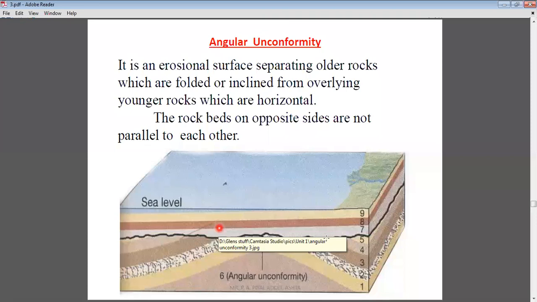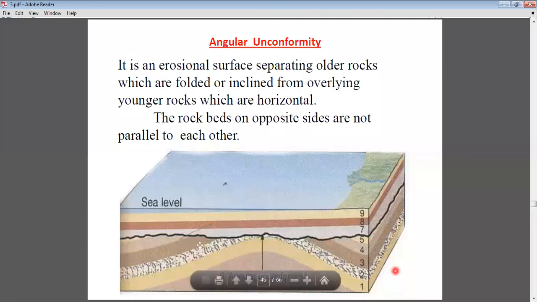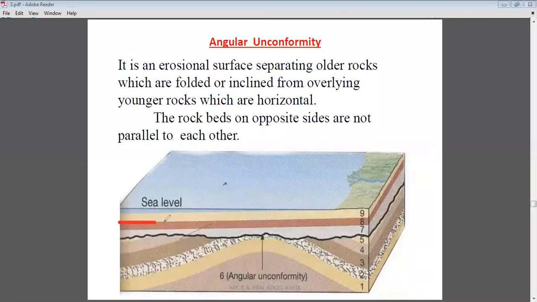In the angular unconformity, you can clearly see that the older rocks have some inclinations. I will show you here with the sketch. When you look here, the rocks present above the unconformity are in a horizontal sequence.